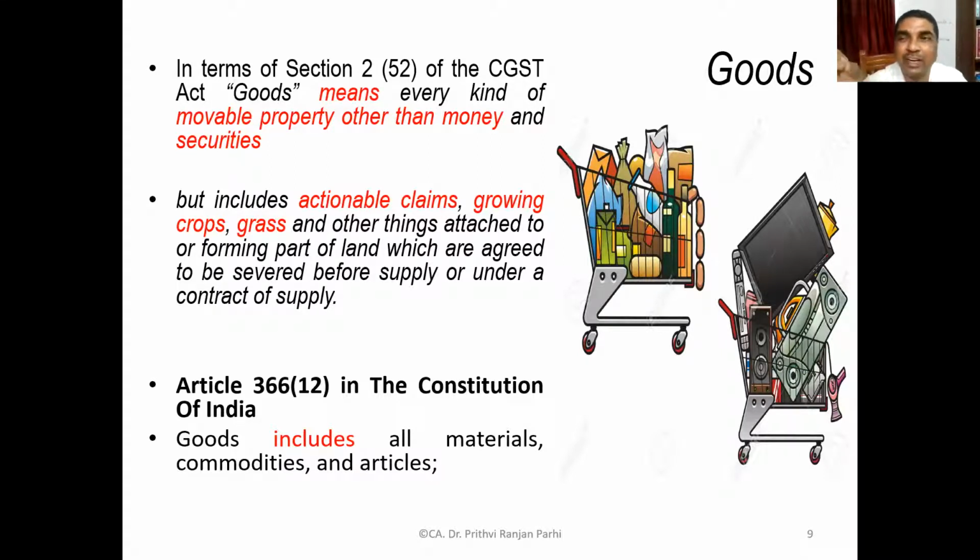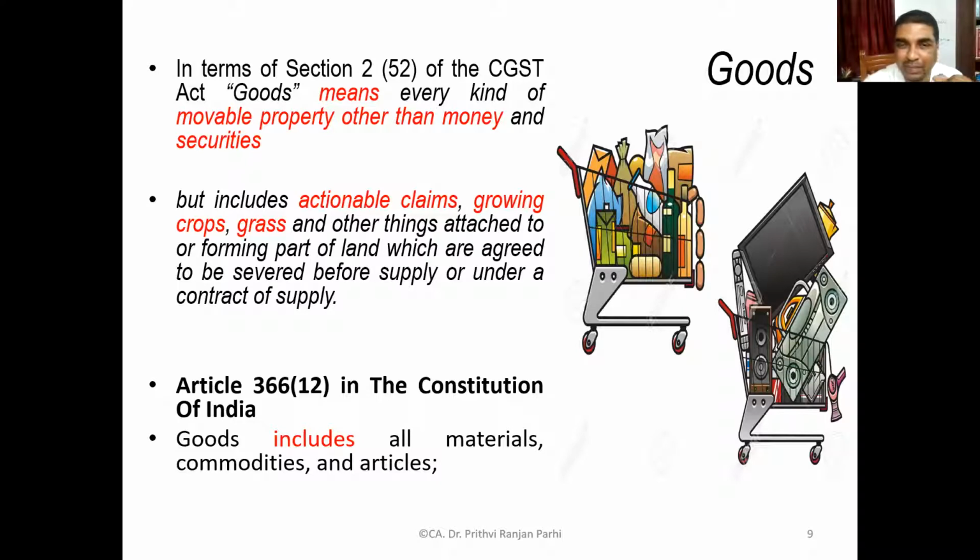Actionable claims, growing crops and grass are also goods, and other things attached to or forming a part of land which are agreed to be severed before supply or under a contract of supply. So again, these things: grass, growing crops, things which are attached to or forming a part of the land, which are agreed to be severed before supply or under a contract of supply, can be supplied.